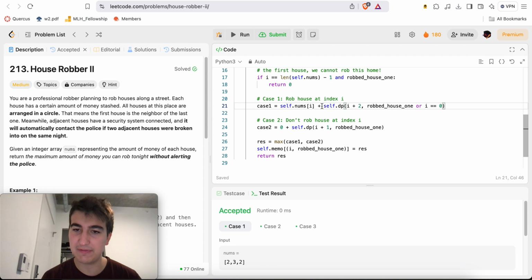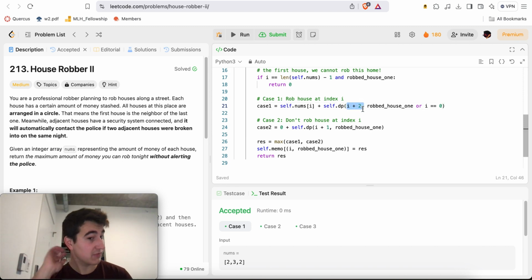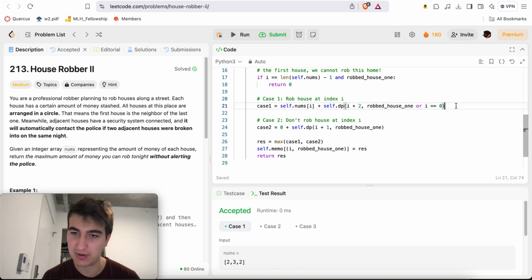But now what I have to do is go from house I plus 2, right? Because the house at index I plus 1 is directly adjacent to the house at index I, which I chose to rob. I cannot rob adjacent homes, so I must skip the home at index I plus 1. I must go on from index I plus 2 onwards, which is exactly what I do, right? Maybe I don't even rob index I plus 2 and so on. Who knows, right? But the point is that I can start robbing from index I plus 2 if I so wanted to, right? This will just return me the maximum result from I plus 2 onwards, right?